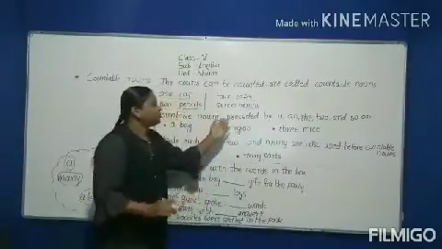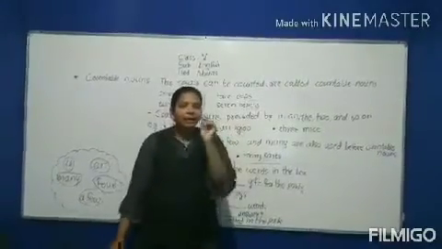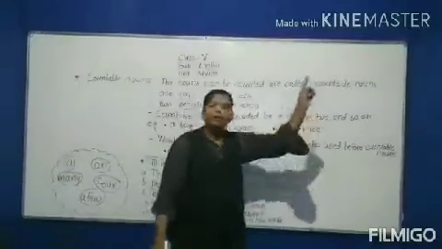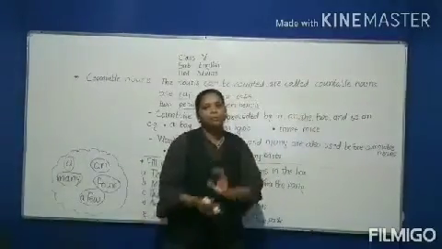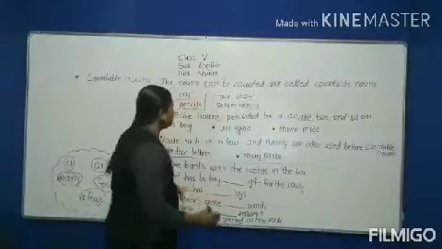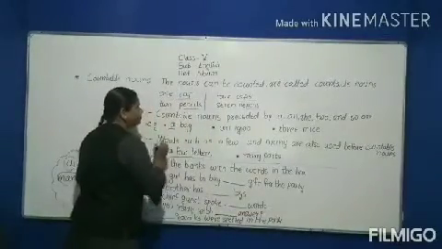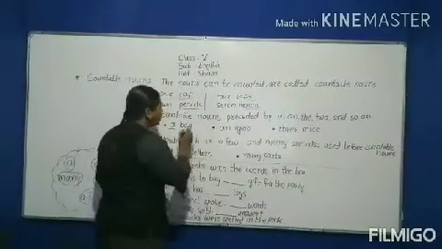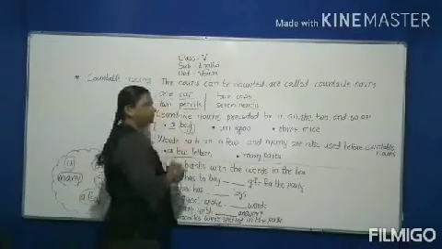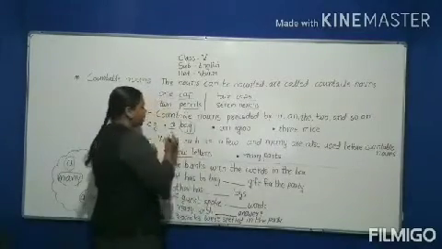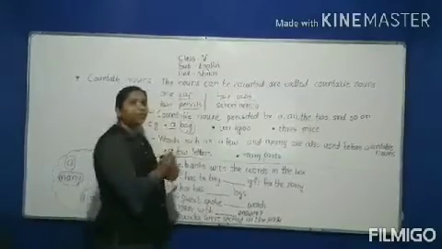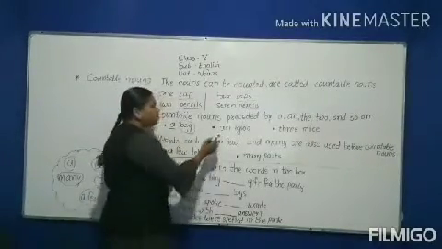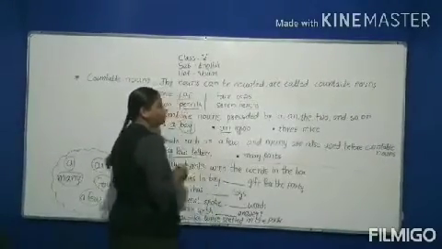Countable nouns are preceded by a, an, the, and any number. Okay. See the examples. A bag. The noun given here is bag. So what is before that noun? A. So, a bag. Next is an igloo.